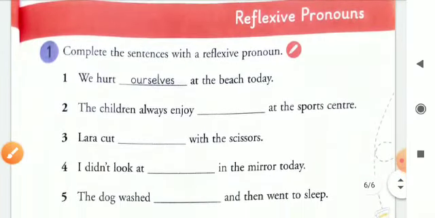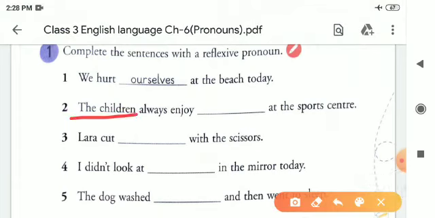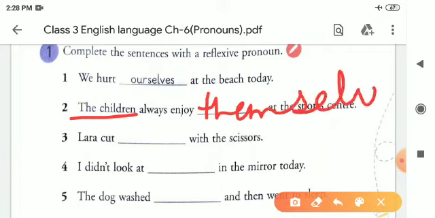After that we are going to reflexive pronouns. Complete the sentences with the reflexive pronouns. The children is plural here, so we will write themselves. Lara is a girl here. So with a singular girl we always use herself.